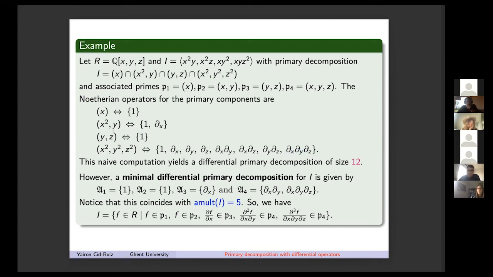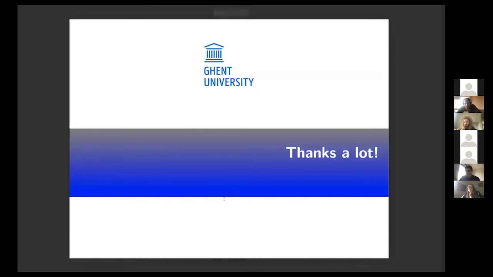Just bear in mind here that one primary component has more complexity than the whole ideal. To describe this primary ideal, you need 8 differential operators. But on the other hand, the ideal can be described with only 5 differential operators. So what we are saying is that you can describe the ideal with these 5 differential operators, and you can compute that this is the arithmetic multiplicity. So that was the last example that I wanted to show you. Thank you very much.